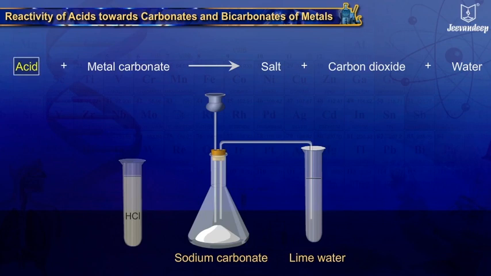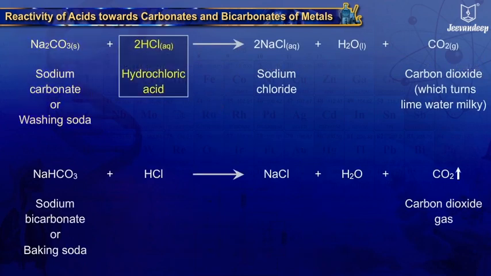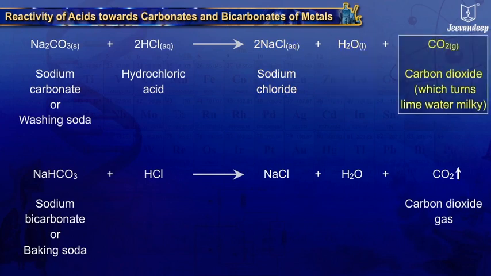Acids react with metal carbonates to form the corresponding salt, carbon dioxide and water. Sodium carbonate, that is washing soda, reacts with hydrochloric acid, giving sodium chloride, water and carbon dioxide.